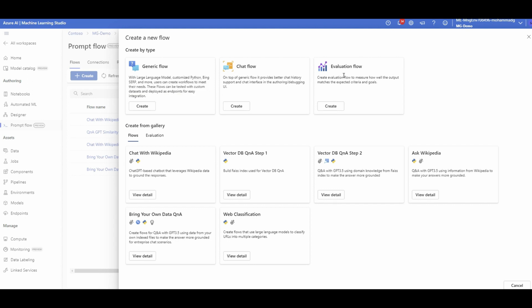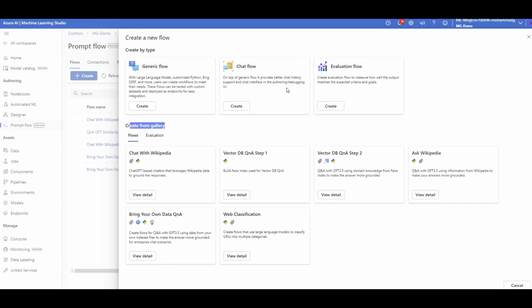And remember that a very important step for us is evaluating these prompts and prompt engineerings. So if you don't want to start from scratch, click on evaluation flow. This will give you some nice baseline to start evaluating all these prompts and prompt flows to make sure the way you're prompting these large language models is reliable enough to go to the next iteration or even production. But here you can also create from gallery if you don't want to start from this baseline to develop yours.